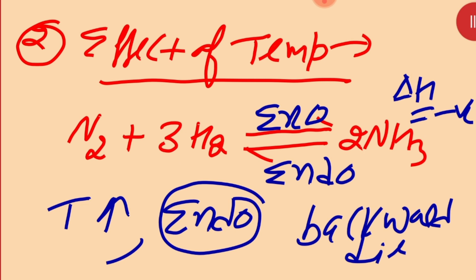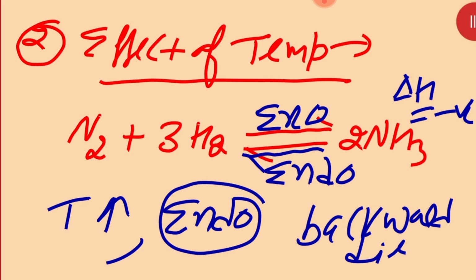Then, if we are decreasing the temperature, the reaction will move in a forward direction. Clear? Understood my point? Why backward now? Because if the reaction goes backward here, then the extra temperature we have given will give a cooling to the reaction.